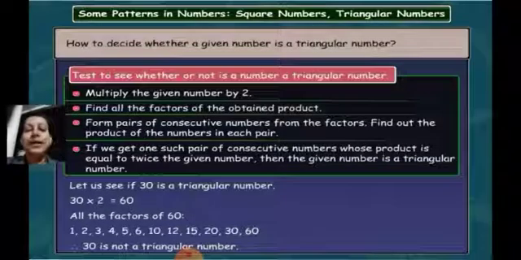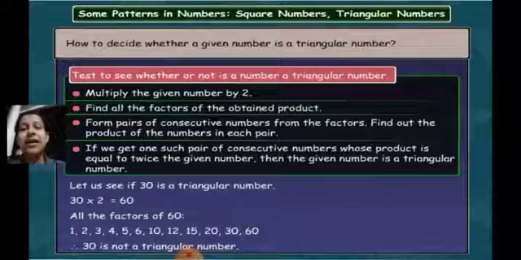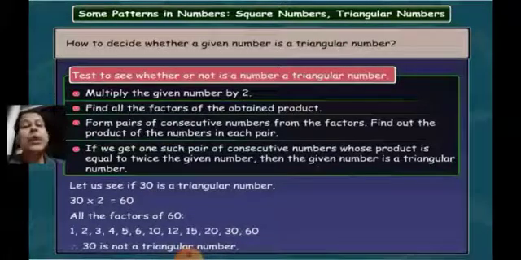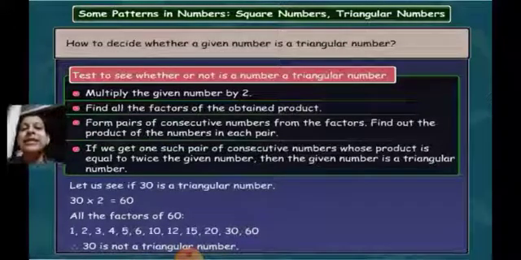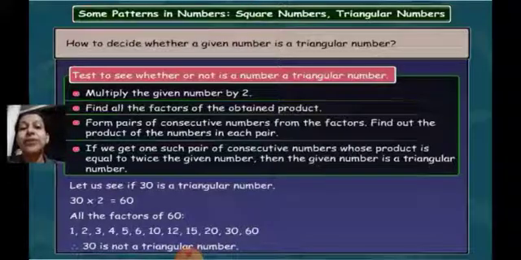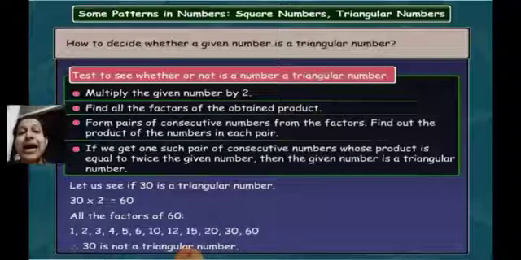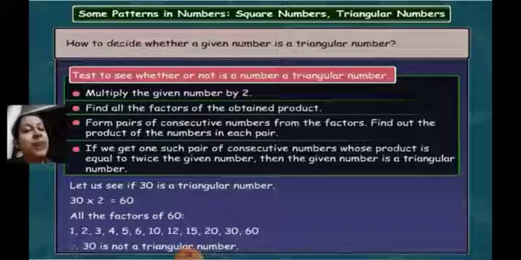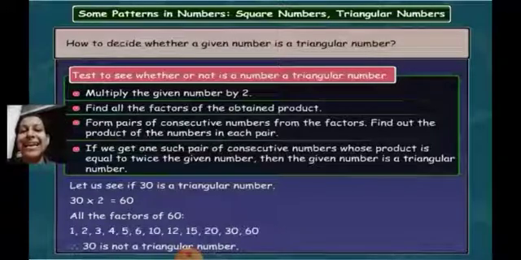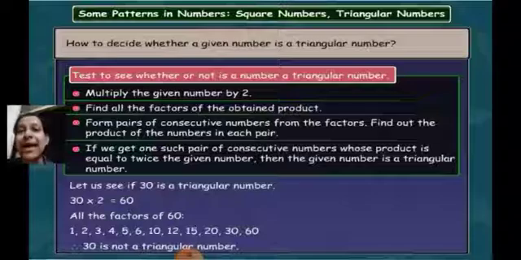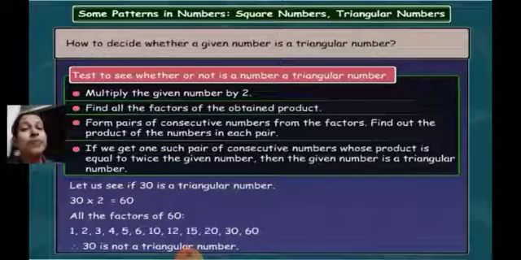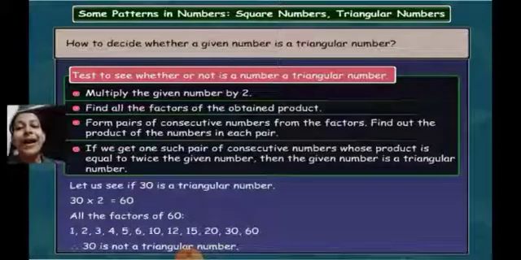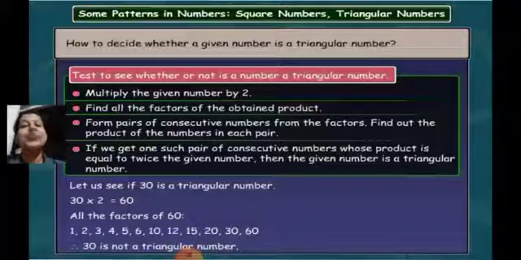Is that clear, students? So this is regarding the patterns of numbers, square numbers and triangular numbers. I hope you have understood what patterns are, how they are arranged in the form of a square and also in the form of a triangle, and from these we have learned about square numbers and triangular numbers. You have to remember these square numbers as well as triangular numbers.